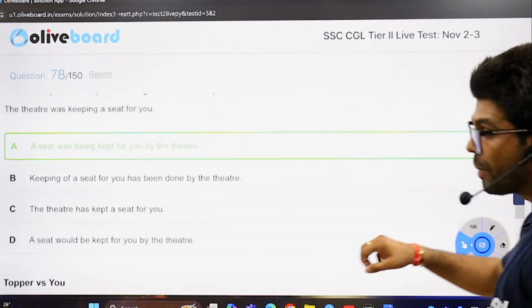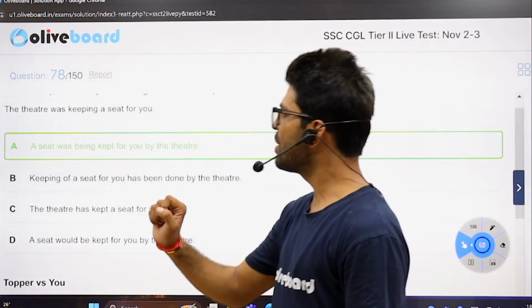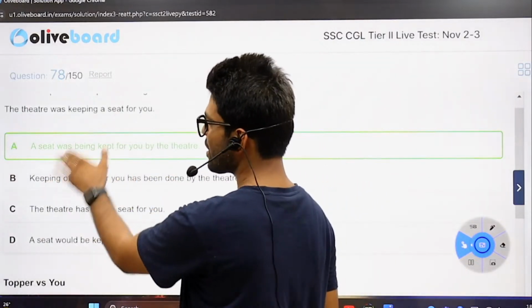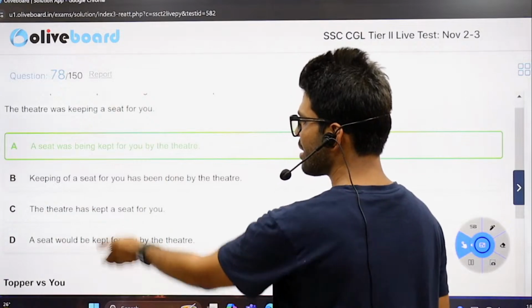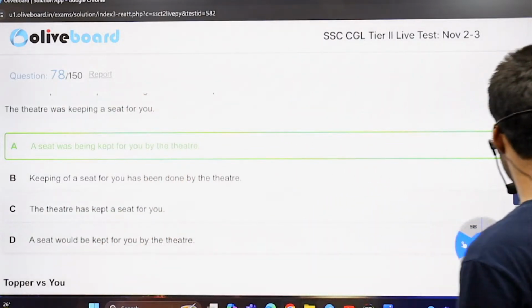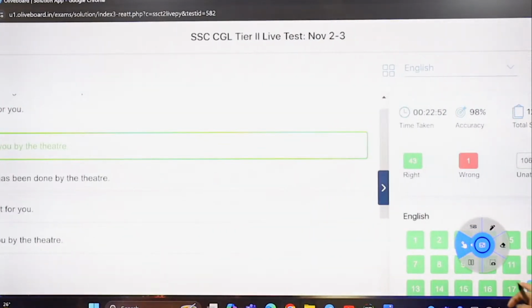Are they correct? Keeping, ing is all there, but that's not the subject of the sentence. That's a finite verb out there. Theater has no present tense. Seat would be no, would, could, would, etc.